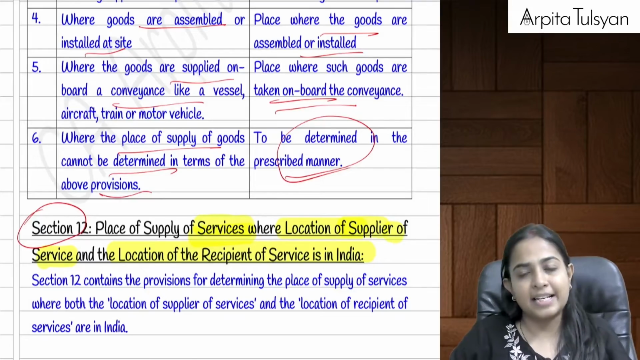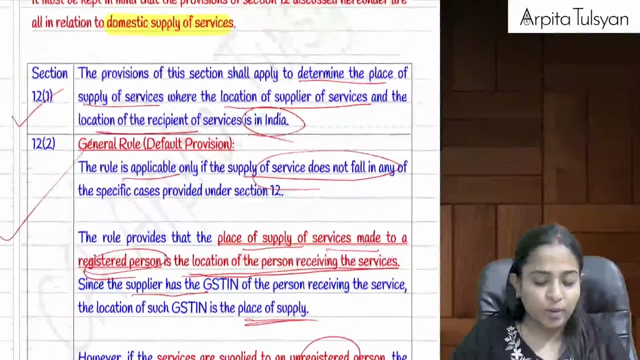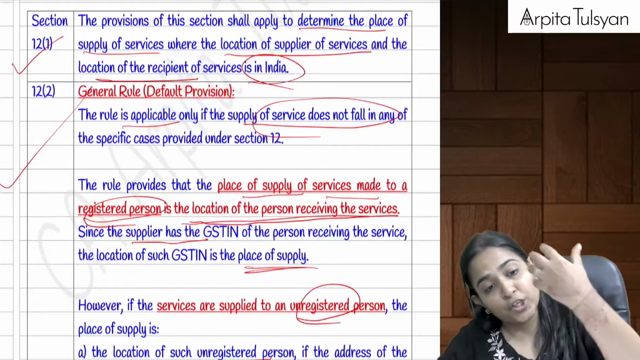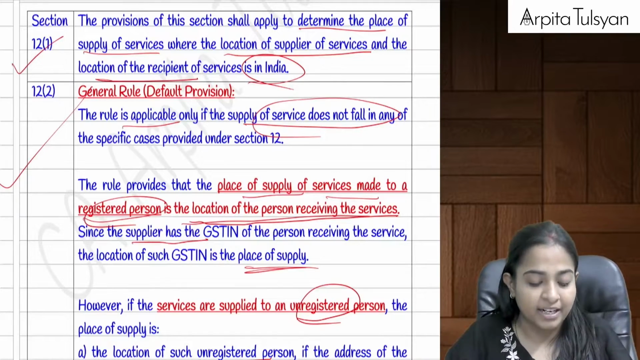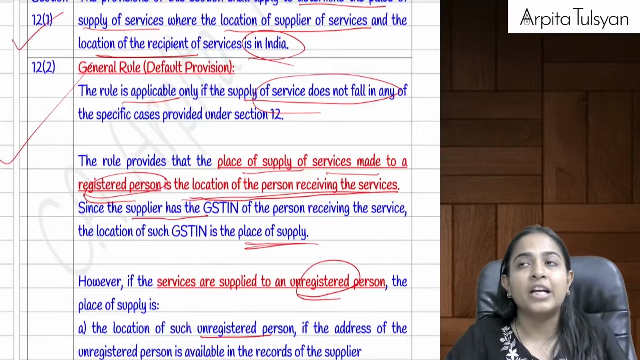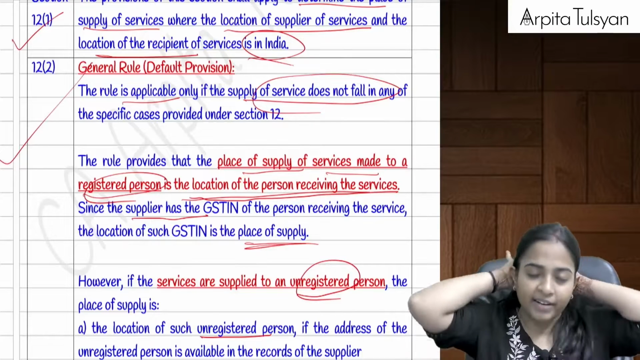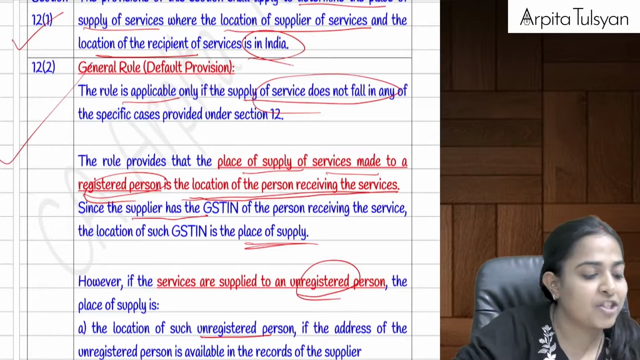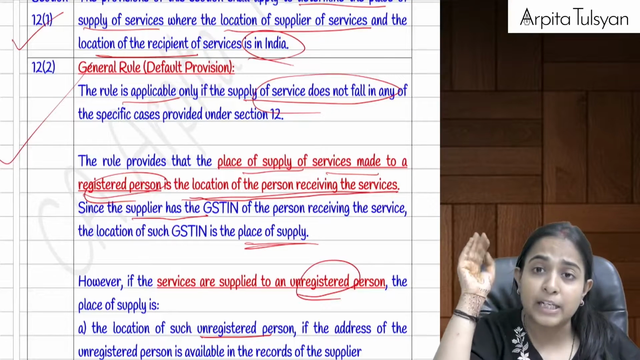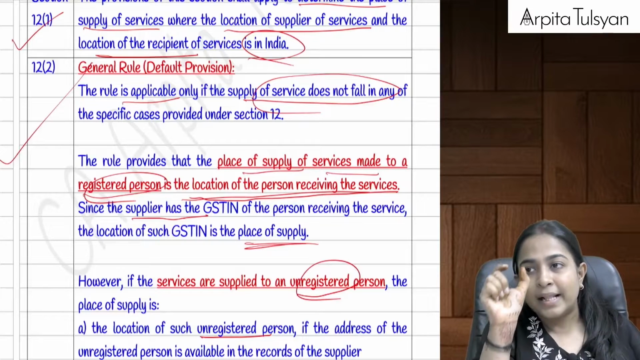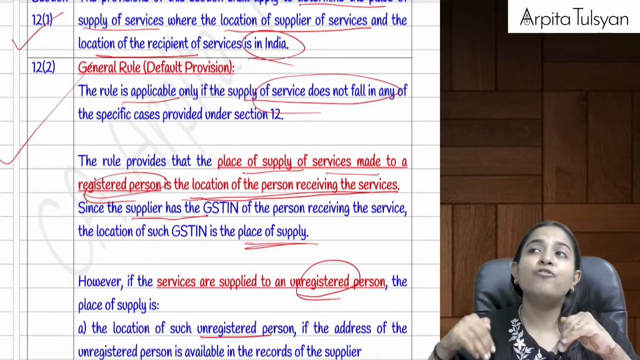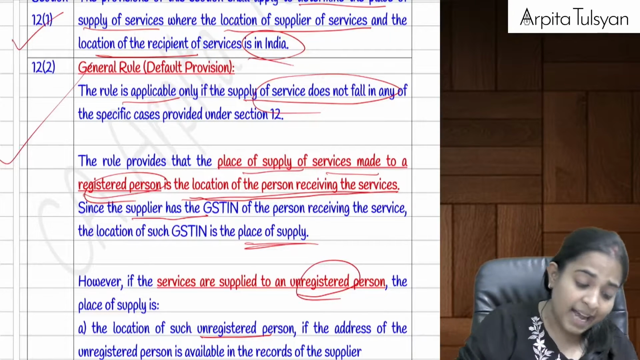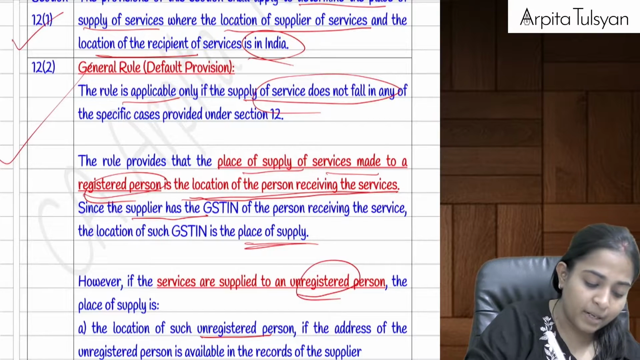Now in this case, section number 12(1) says the same thing, that this section is going to be applicable for determination of place of supply where both the location of supplier and the location of recipient are situated here in India. In this, we are going to study some specific provisions also, some specific types of services, which start from section number 12(3) and go to section number 12(14). 12(3) to 12(14) specific services are covered. If you are not falling under any of those specific services, then the place of supply will be determined as per section number 12(2).